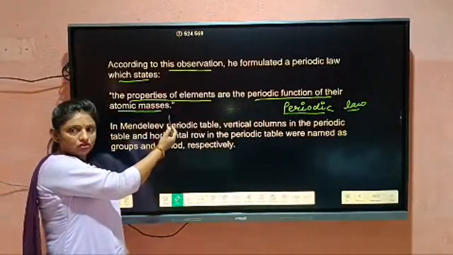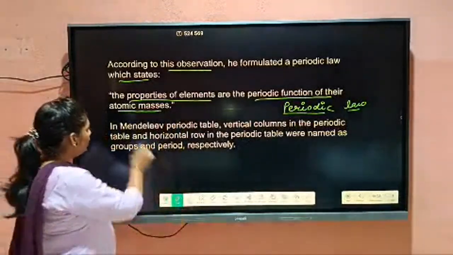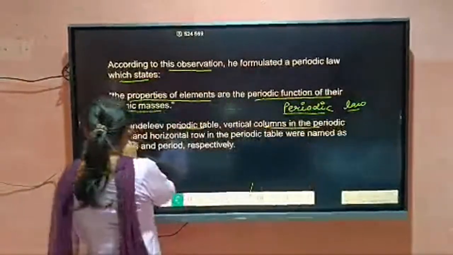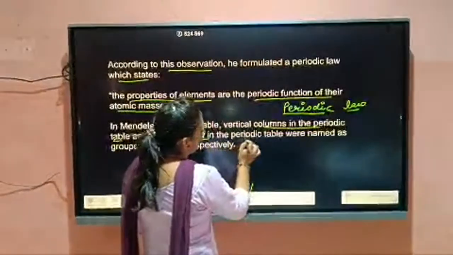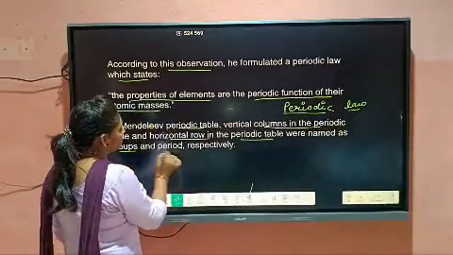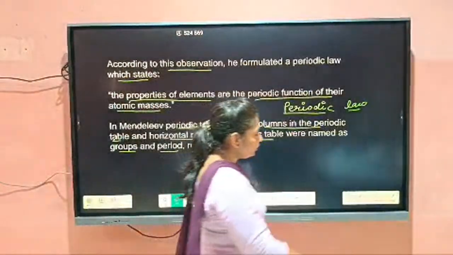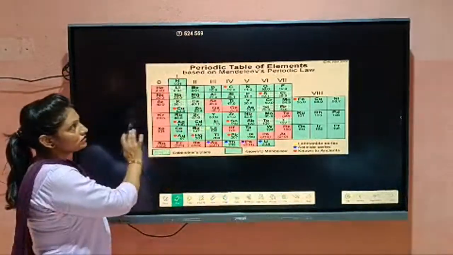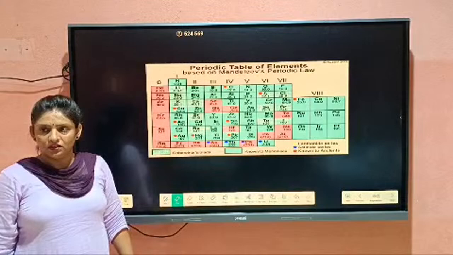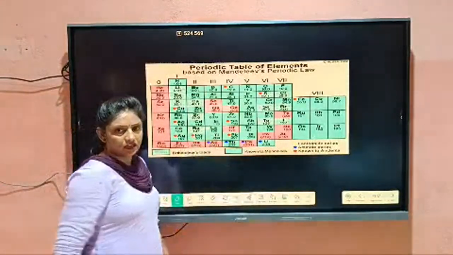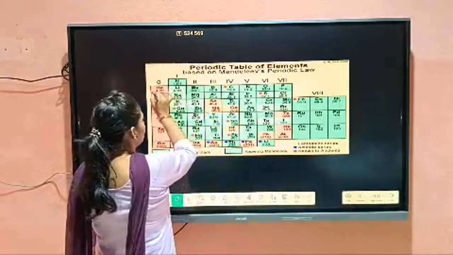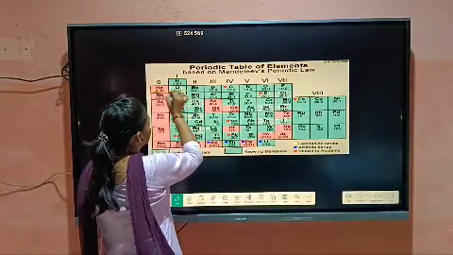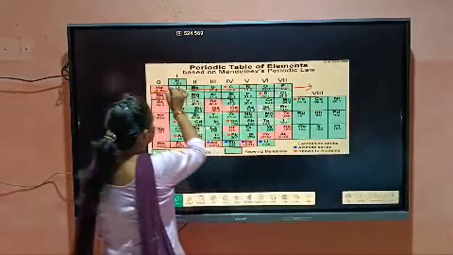This law is clear to you or not, students? Yes. Now, in Mendeleev periodic table, the vertical columns and horizontal rows were named as groups and periods respectively. What do you mean by this line? This was the Mendeleev periodic table. So here are the elements in this way. There are some horizontal rows.